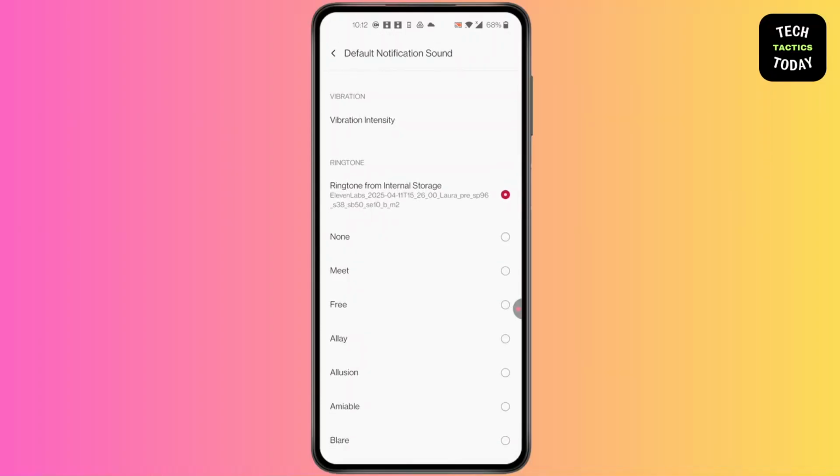This is how to add custom notification sounds on Android.